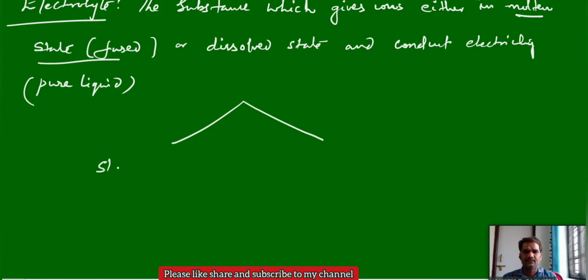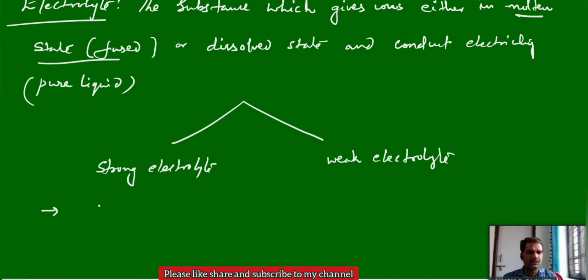Further classification: strong electrolyte and weak electrolyte. A strong electrolyte means the substance which can undergo 100% ionization, almost complete ionization, and produces complete ions.